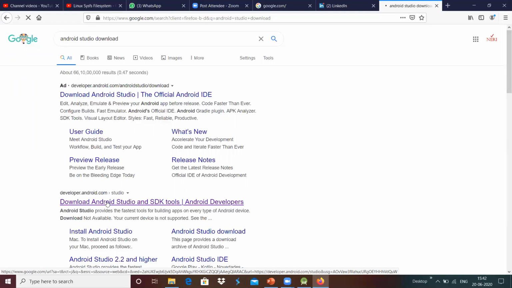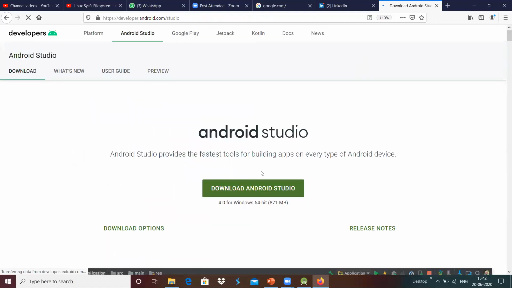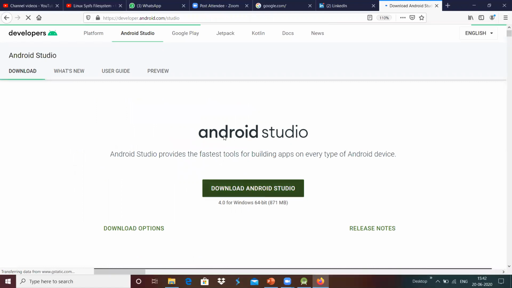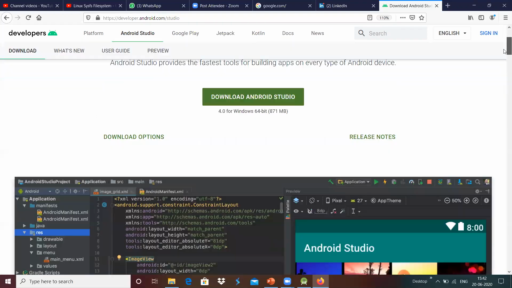From there, we can download Android Studio for the different operating systems, Mac, Linux, and Windows. Here we have something that we can download and install onto our machine to get started with Android application development.